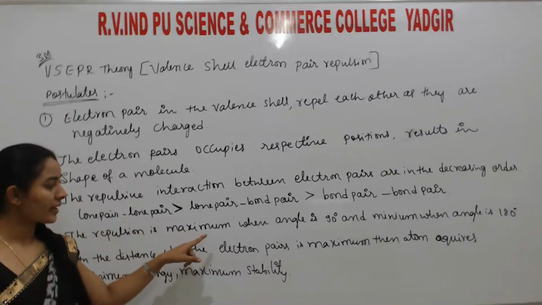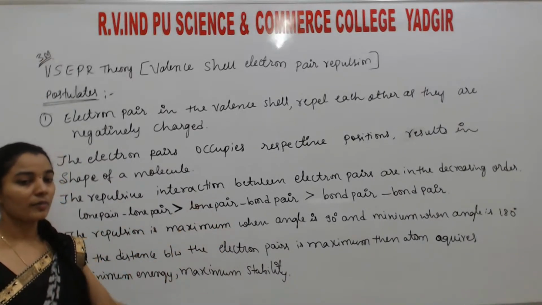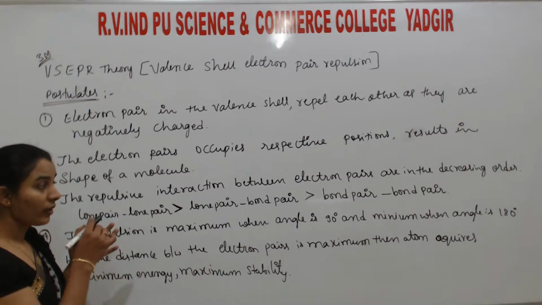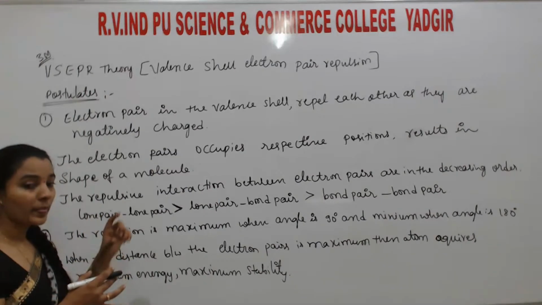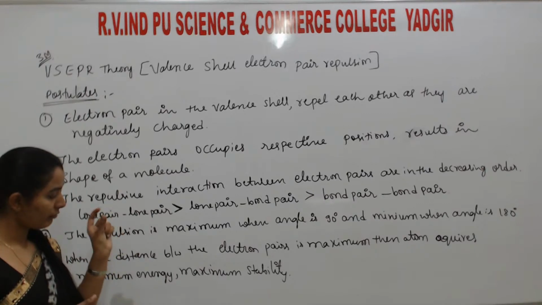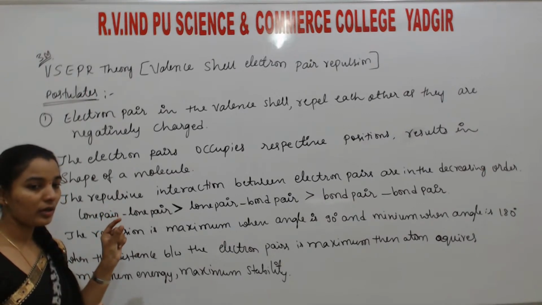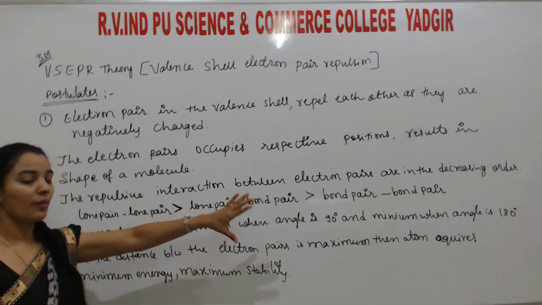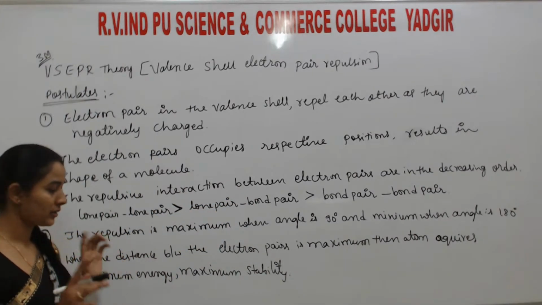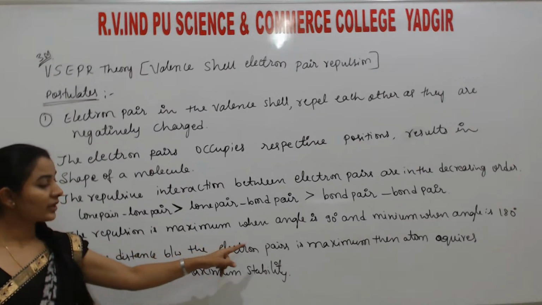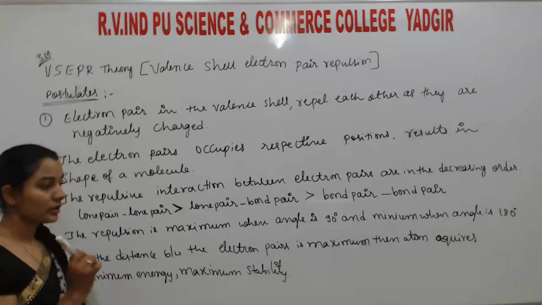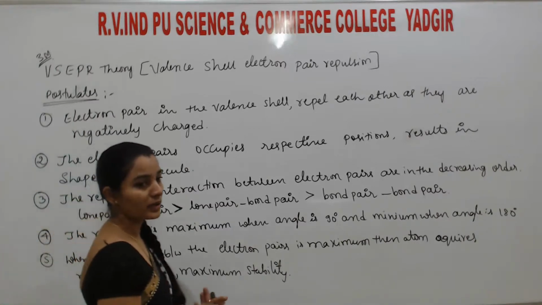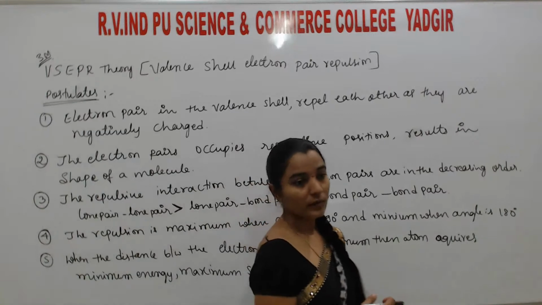Next, the repulsion is maximum when the angle is 90 degrees and minimum when the angle is 180 degrees. While writing the shape of the molecule, if the orbitals differ by 90 degrees, then repulsion is more; at 180 degrees, repulsion is less. Next, when the distance between the electron pairs is maximum, then the atom acquires minimum energy and maximum stability. Okay, this is about the postulates.